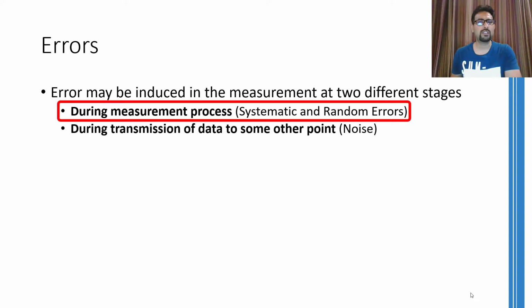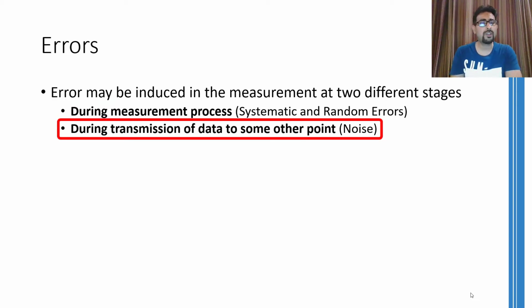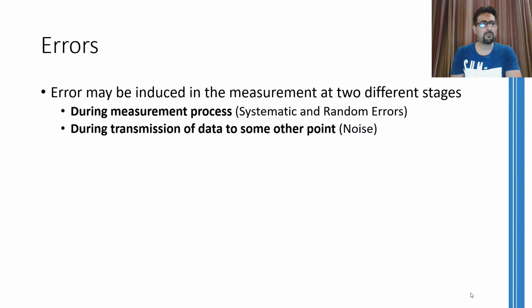The first one is during the measurement process, and the second one is during the transmission of data to some other point. During the measurement process, there are two types of errors that can be induced, namely systematic and random errors. Whereas whatever is induced into the data during transmission is called noise.